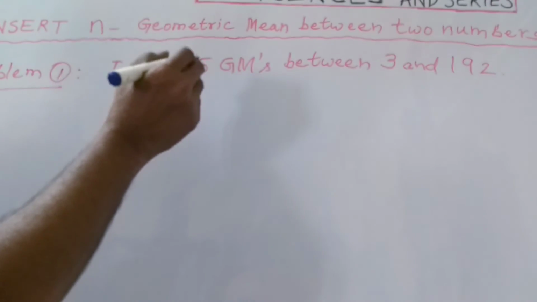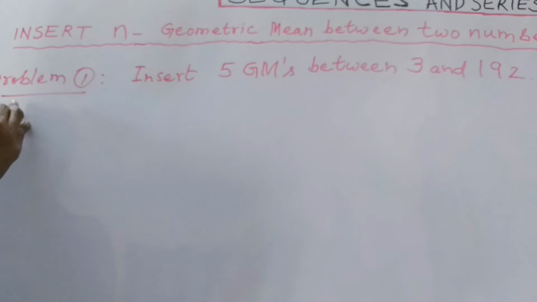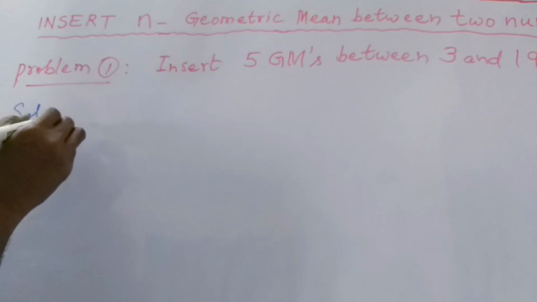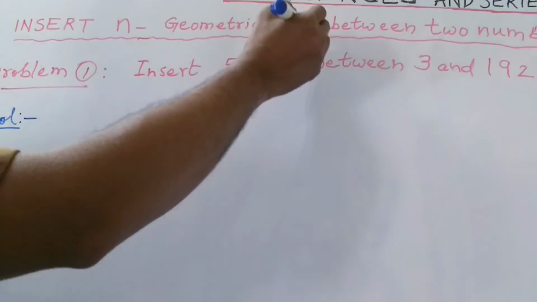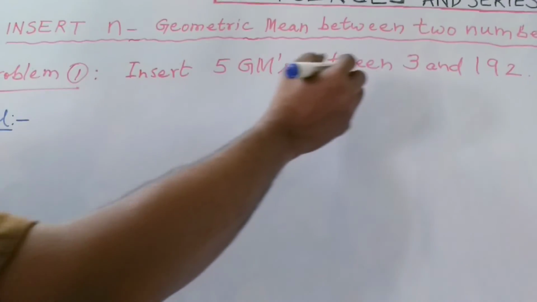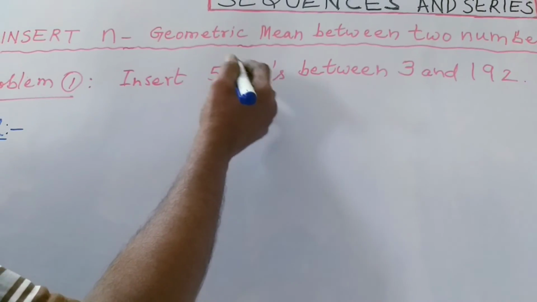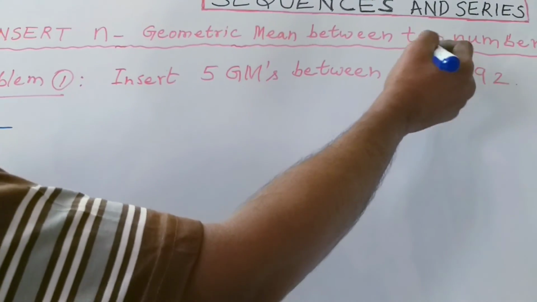Insert 5 geometric means between 3 and 192. Solution as follows. Based on this concept, insert n geometric means between two numbers. Here we are given two numbers, 3 and 192. We have to insert the 5 geometric means in between 3 and 192.